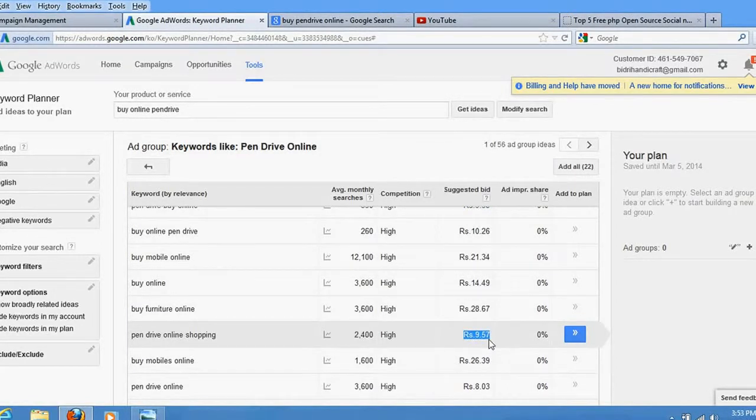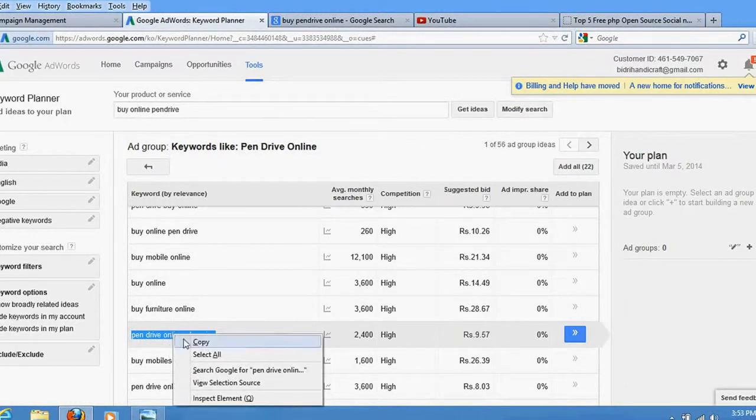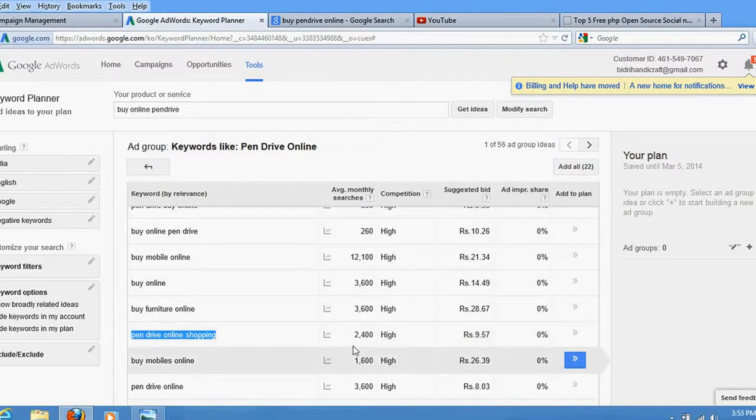So select your keyword. If I select this one, you would get more visitors on your site, because Google is showing the statistics that people search for this phrase much more than the other one.